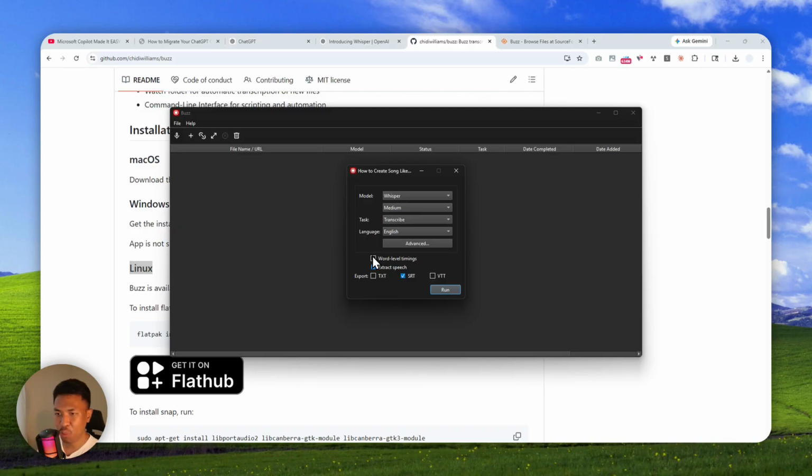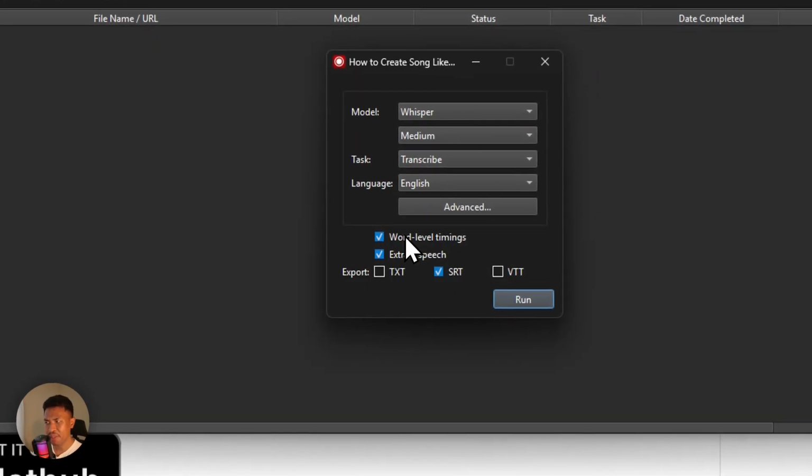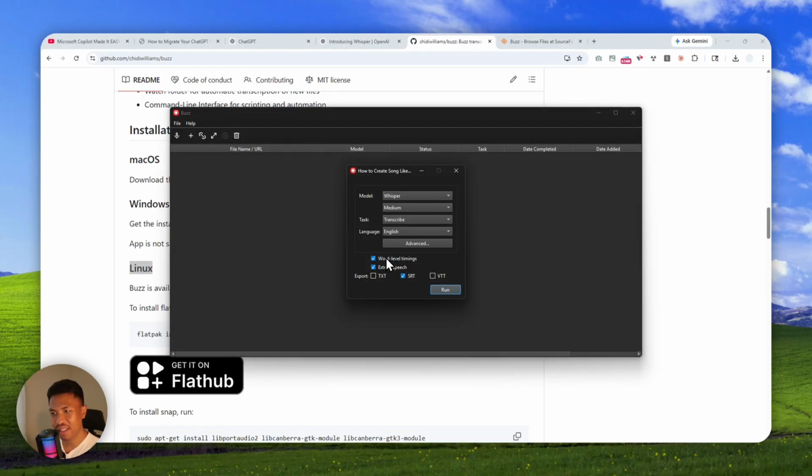Now, here we've got a few other settings. I highly recommend using extract speech, but do not enable word level timings, because that's really strange. Basically it will create a timestamp for each word that is spoken in the audio or video content. It's almost like a subtitle, but it changes on every word, and the only application where it kind of makes sense is when you're making a fast-paced video like YouTube Shorts or Instagram Reels. Usually people have a subtitle that changes every word, but I think that's just not the kind of subtitle that I want to have, so I'm not going to use that.